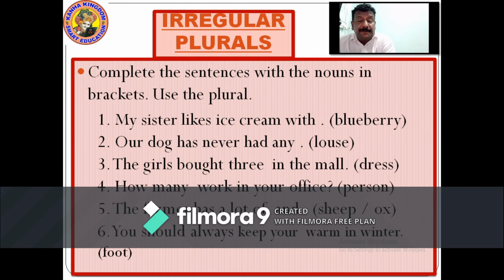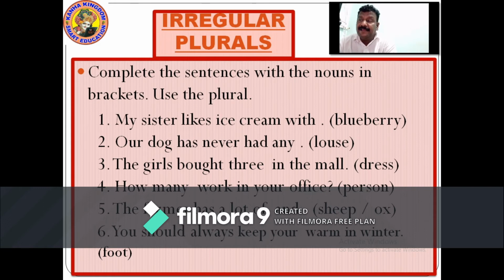Our dog has never had any louse. Our dog has never had any lice. The girl bought 3 dresses in the mall.